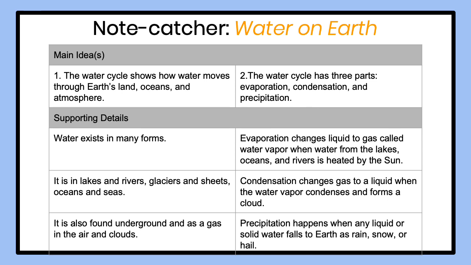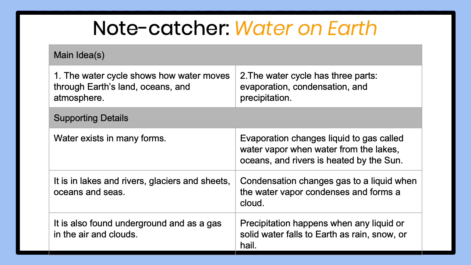Supporting details. Water exists in many forms. It is in lakes and rivers, glaciers and ice sheets, and oceans and seas. It is also found underground and as a gas in the air and clouds.